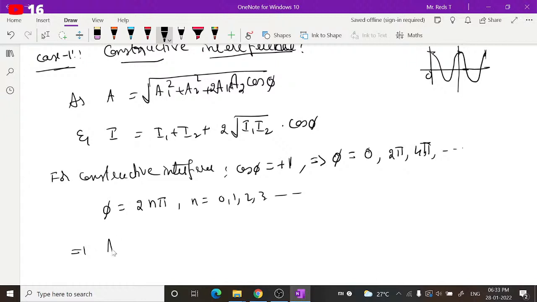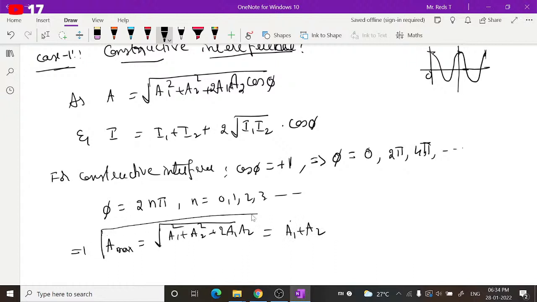So A maximum is equal to square root of A1 square plus A2 square plus 2 A1 A2. It is in the form of a square plus b square plus 2ab, so we can write it as a plus b whole square. A1 square plus A2 square plus 2 A1 A2 can be expressed as square root of (A1 plus A2) whole square. This gives you A1 plus A2. So you can say the maximum value of amplitude under constructive interference is A1 plus A2.